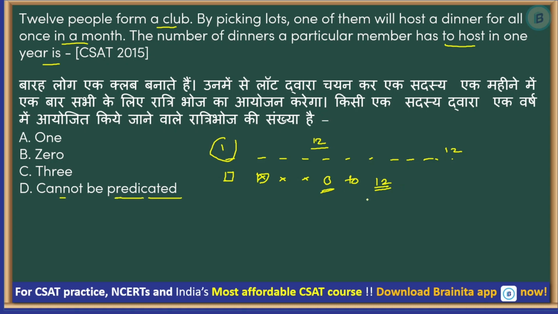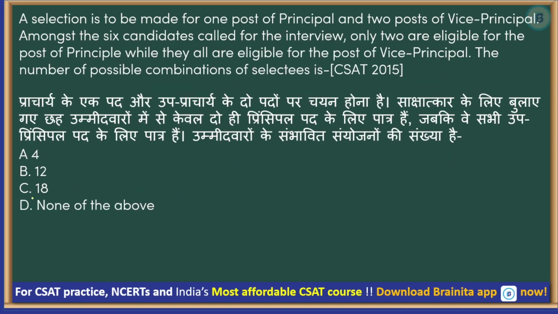That means this logic is correct. That means they have assumed that a person is considered again and again. Those 12 people for all the 12 months are part of the lot. And that's why nothing can be said about how many times a particular member has to host in 1 year. That's the answer, option number D. Let us go to the next one.